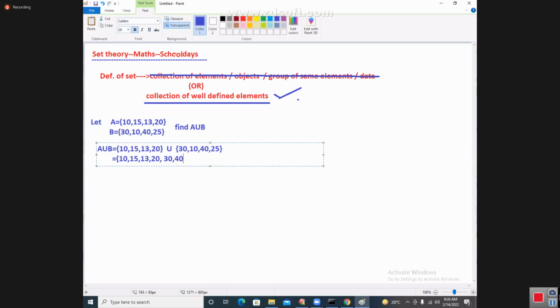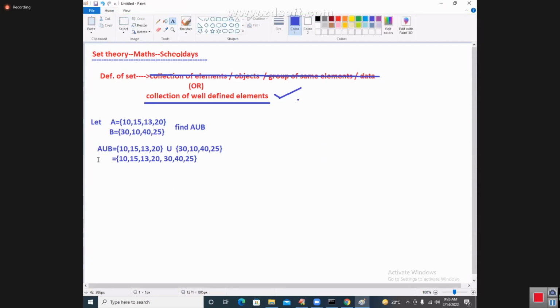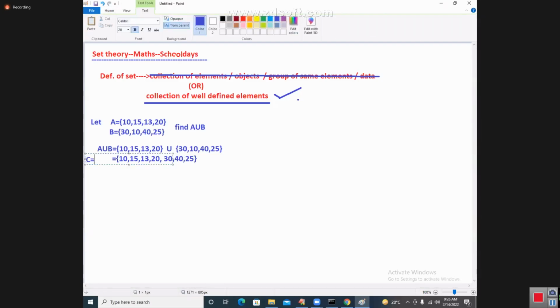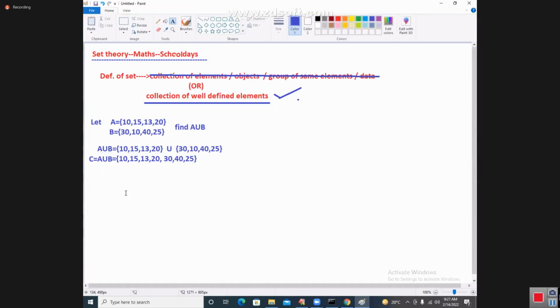40, yes, I can take it. 25, I can take it. This is the data of union. A union B is also called one set, my dear students. That is called C. I am taking that. It is called C.